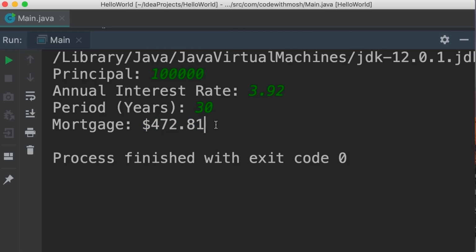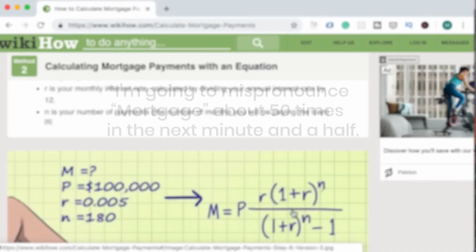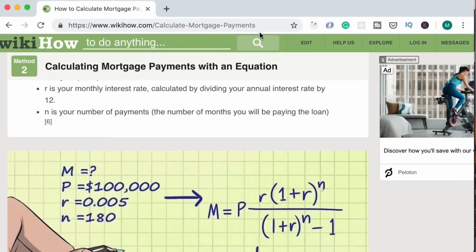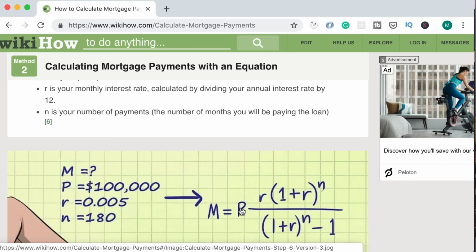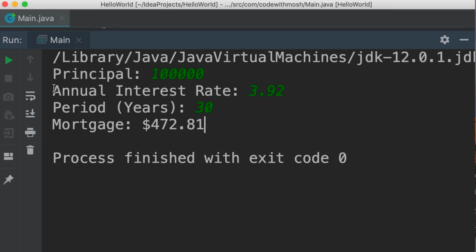This is a great exercise for you to practice all the materials you learned in this section. Now, before you get started, I want to give you a few hints. Here's a formula for calculating the mortgage or the monthly payments. I found this page on wikihow.com. It's called Calculate Mortgage Payments. So let's see how this works. Mortgage equals P, or principal, or the amount we're going to loan, multiplied by R, which is our monthly interest rate. This is very important. So this number that we get here is our annual interest rate.